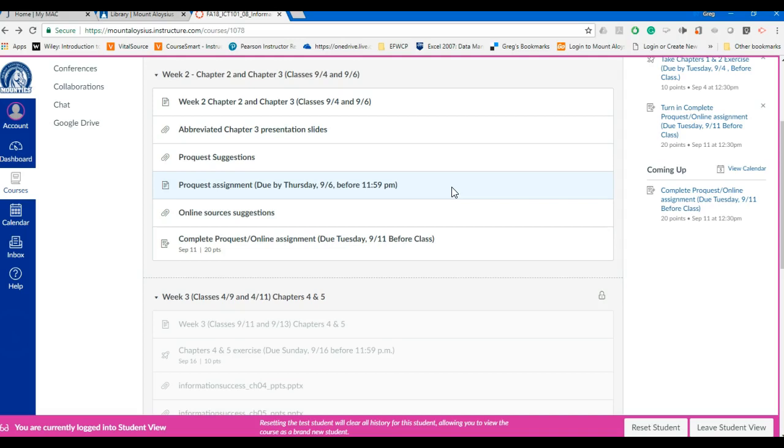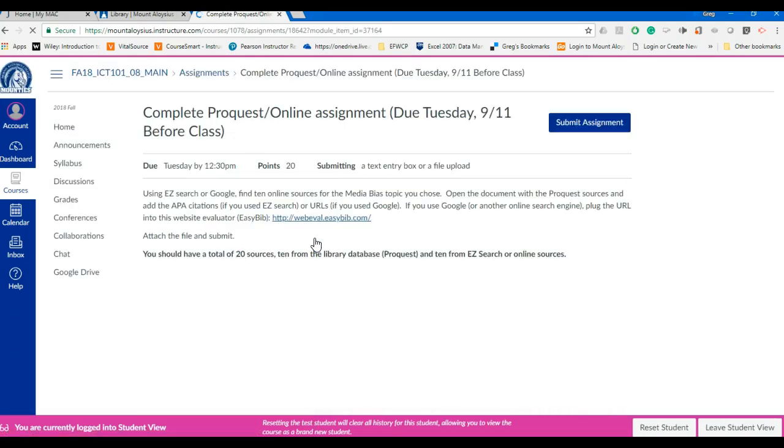The next thing that I want to talk about is the second set of sources. You have 10 more sources that you have to find. Those 10 sources are going to be a combination of Easy Search and Google. I'm going to click on this link because there's something in here that I do want to show you related to the assignment. This is when you get all 20 sources compiled.